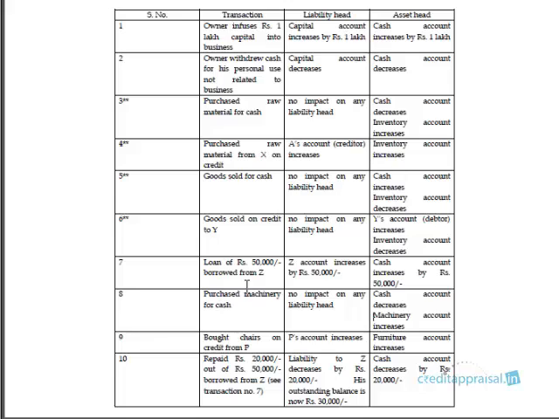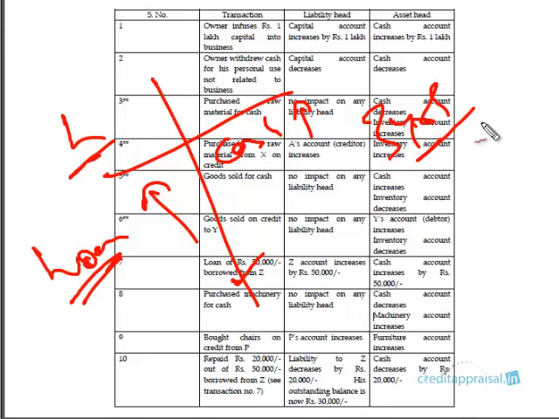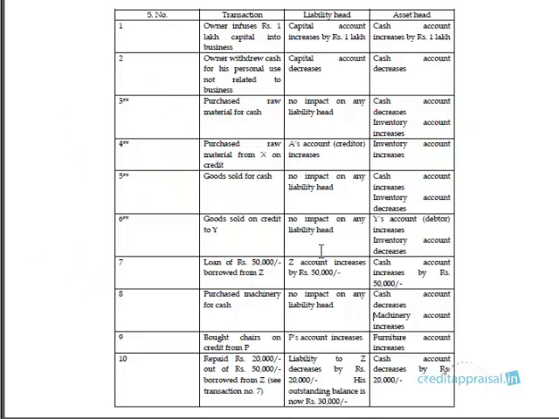Transaction 7, loan of 50,000 borrowed from Z. So loan is borrowed, so cash is coming into the business, cash is going up, and there is a liability. There is a loan liability. Why is it a liability? You have to pay. The company is now liable to pay this person a loan. Say for example, this loan is for a period of 3 years. So after 3 years, the business has to pay back that loan. So it is a liability. So liabilities go up on the one side, and cash is coming to the business. So it is an asset, right?